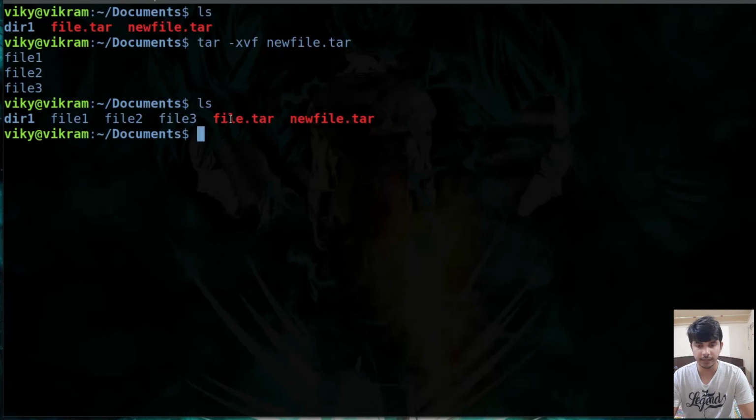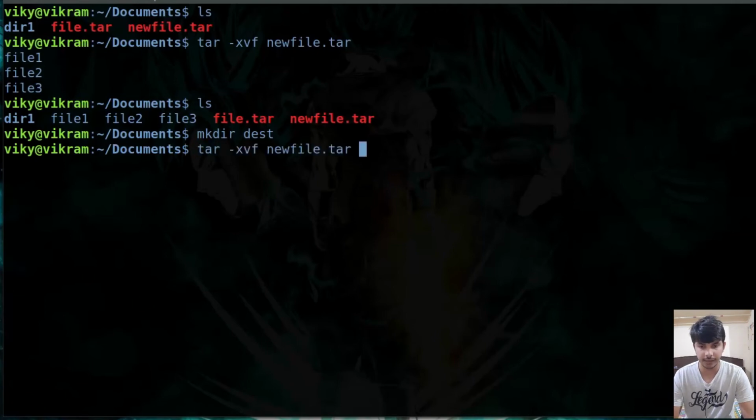One thing to notice here is that when I am extracting the files, it is extracting in the current directory. In case you want to extract in some other location, then you can use the option here capital C. For example, I'll make a directory here with the name dash. I'll press enter and I will again extract the file, but in this case I will also give the option here, that is the capital C, and I will write here dash.